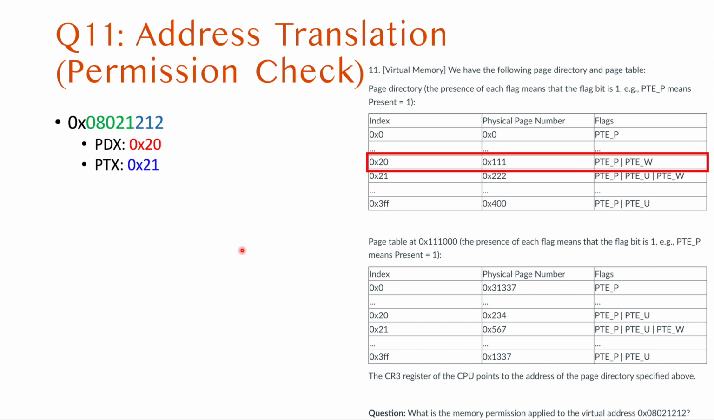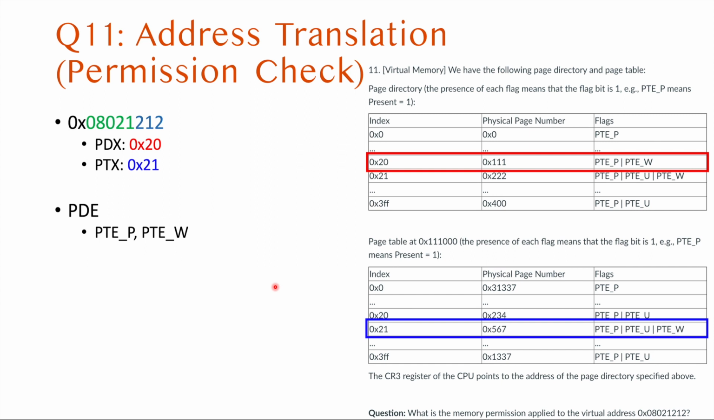And then we will choose 0x20, and then we will choose 0x21, because 111 is the physical page number that goes to the page table here, and we will use this index to choose this row. And then we will take a look at the permissions. So that we can easily get the address. The physical address will be 567212, but that is not the important question here. The question is about what is the memory permission applied to the virtual address, this one.